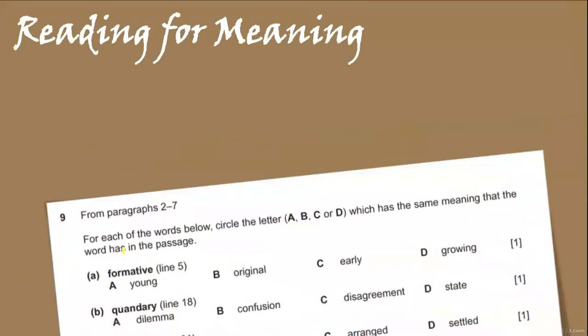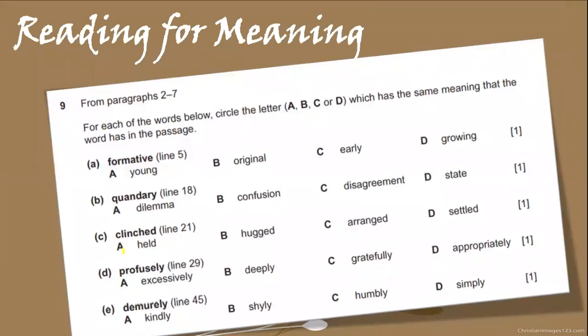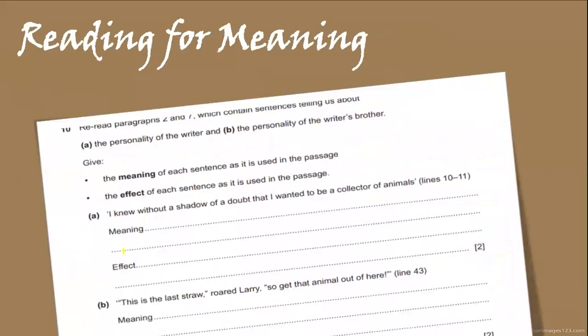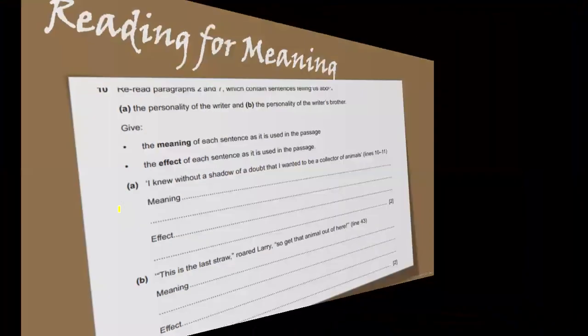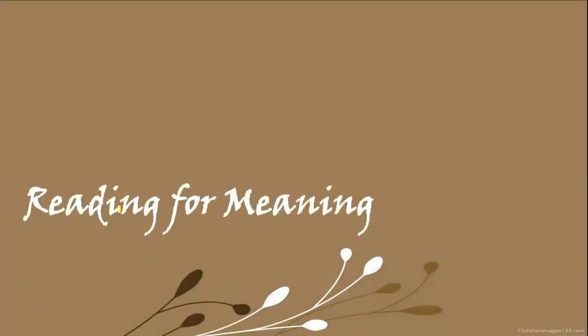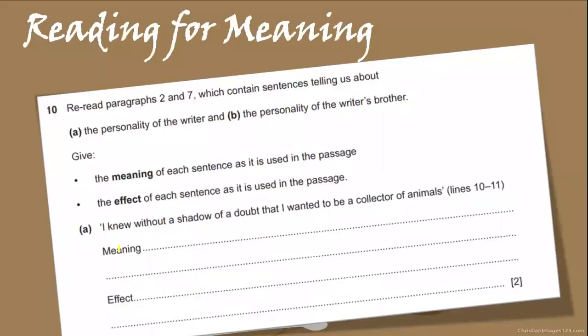So let's move on. This is a part which you are quite aware of. You have to tell them the suitable meaning. And let's come to the last part, which is telling the meaning and effect. Here, two different phrases, two different lines are given from the passage, and you have to tell the meaning and effect. So let's discuss the first, where the first line is, I knew without a shadow of a doubt that I wanted to be a collector of animals.